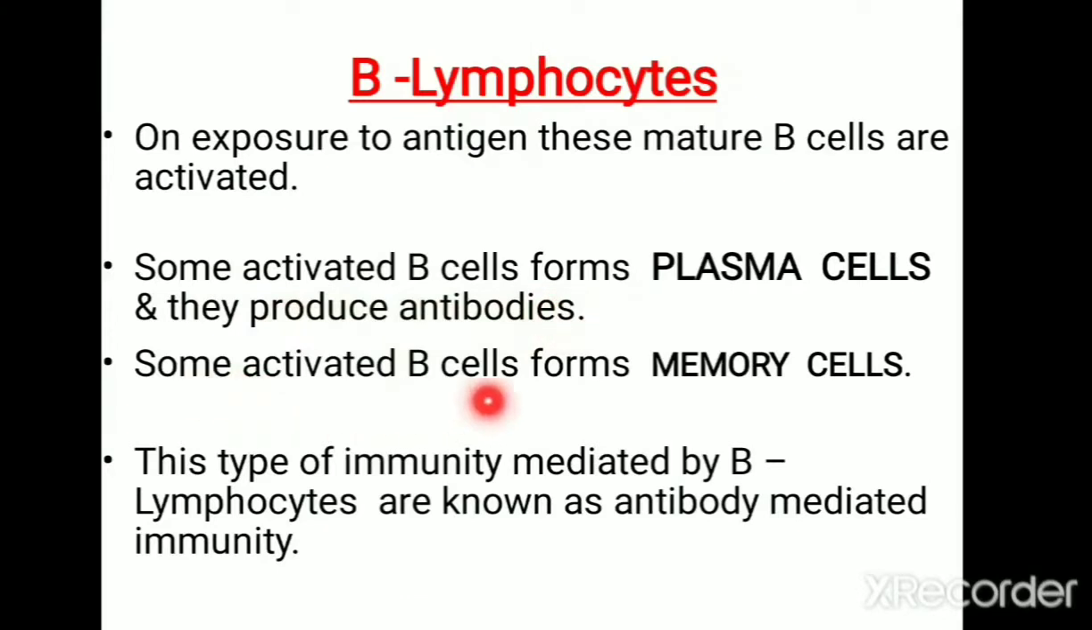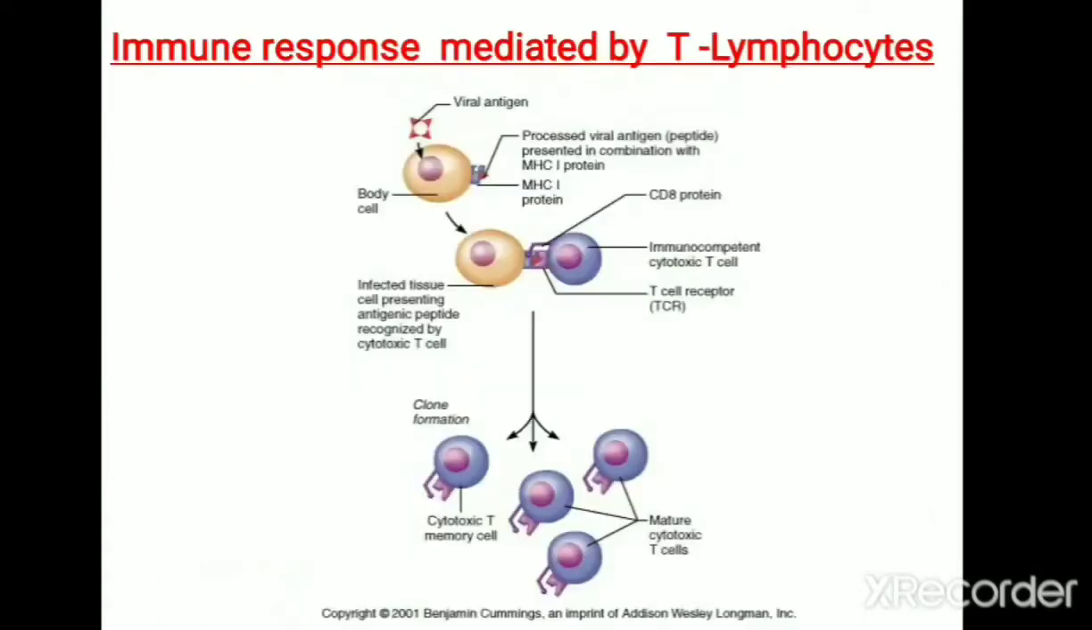And some of the activated B lymphocytes transform into memory cells, or memory B cells. This type of immune response mediated by B lymphocytes is known as antibody mediated immunity. So antibody mediated immune responses are initiated by B lymphocyte. And let's see how T lymphocytes mediate their immune responses.